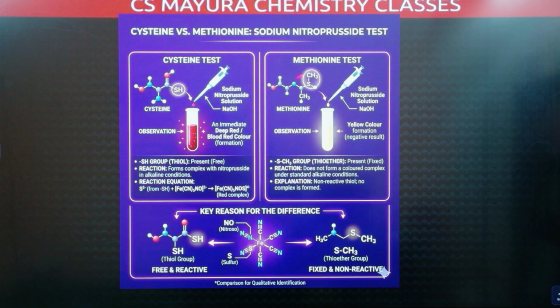But when we take methionine, methionine is in the form of thioether. Here it is difficult to extract this sulfur. So when sodium nitroprusside is added, first it will give yellow color. Immediately it is not giving red blood color, first it is giving yellow color in alkaline solution. When this solution is acidified, then it will give red blood color. Right? In cysteine, sulfur is free, therefore immediately it is giving the red blood color. In methionine, sulfur is not free, first it is giving yellow color with sodium nitroprusside. After acidification, it is giving red blood color. So this is one very important example.